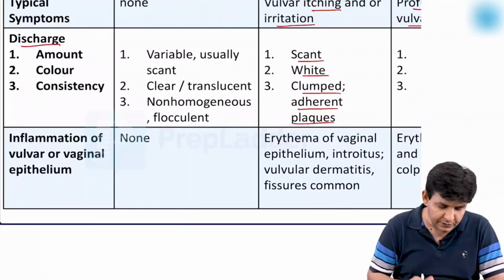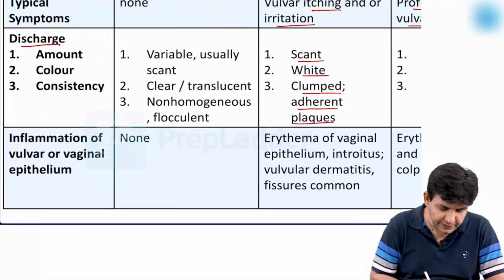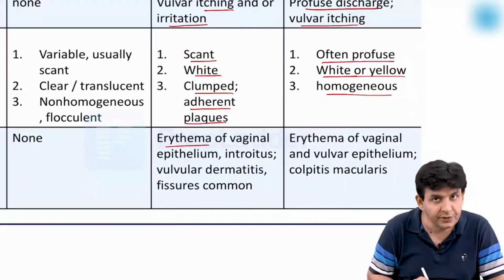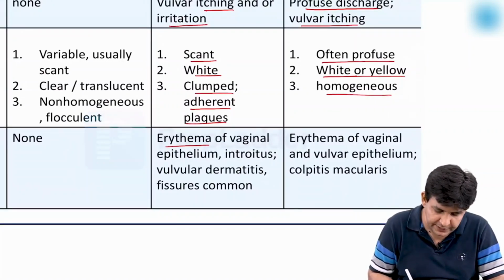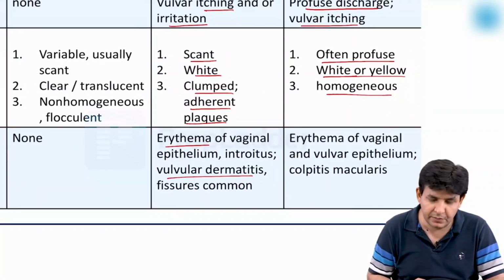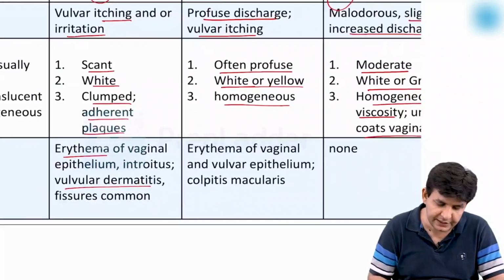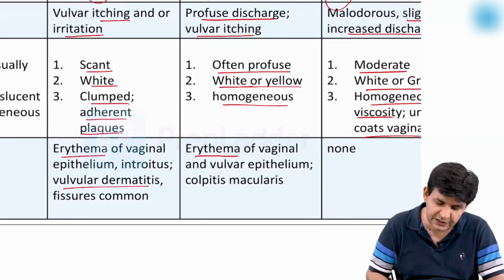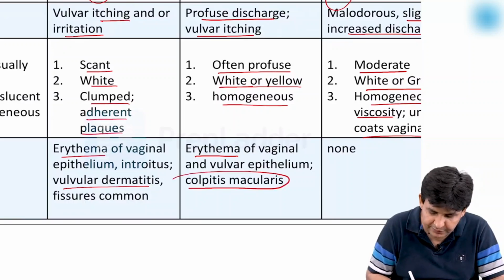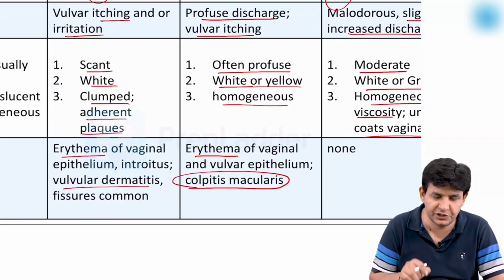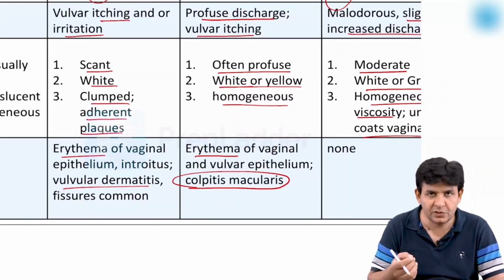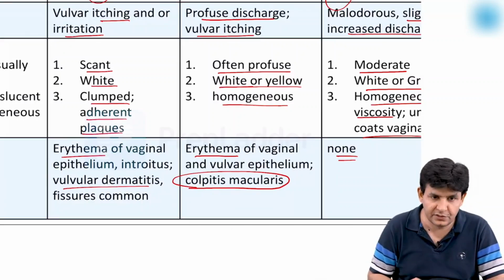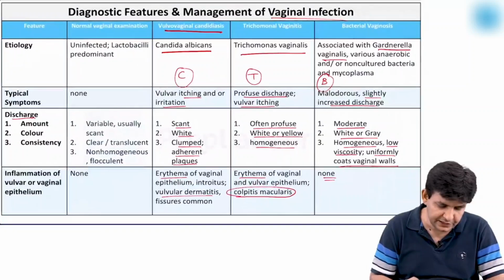Now, this table is from Harrison, guys. The inflammation of the vulva or vaginal epithelium: in this, there is erythema of the vaginal epithelium, introitus, and vulvar dermatitis. These are common on this side. Whereas that is the Trichomonas one. Here also there is redness, erythema of the vaginal and vulvar epithelium, and the term known as what? Colpitis macularis associates with Trichomonas, which is also termed strawberry cervix or strawberry vagina. And on this side, it is not so. Fine. So these are the features here.